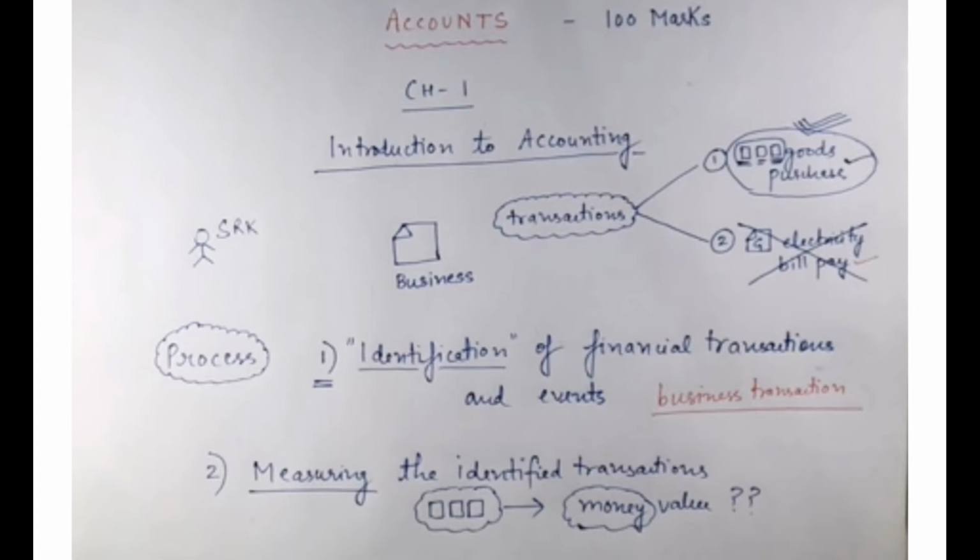Now can you express this transaction in term of money? Yes, the purchased goods price is 10,000, so we can measure this amount in term of money. So second thing, measuring the identified transaction. We identify the things, after that we express that transaction in term of money.